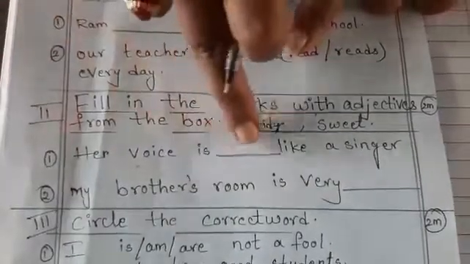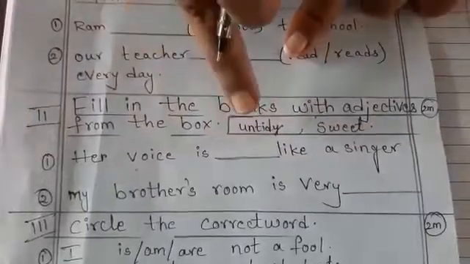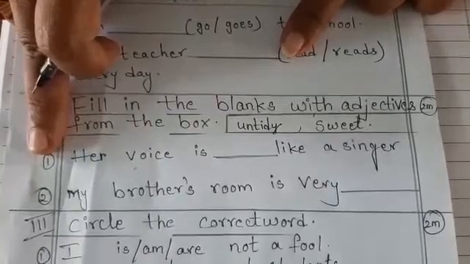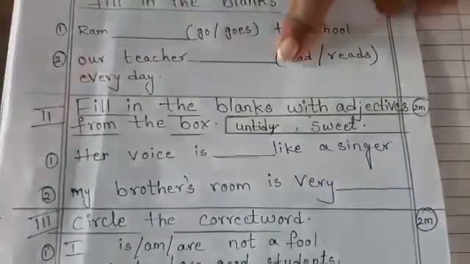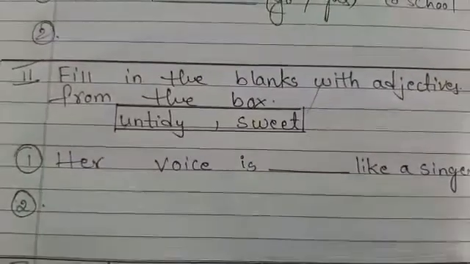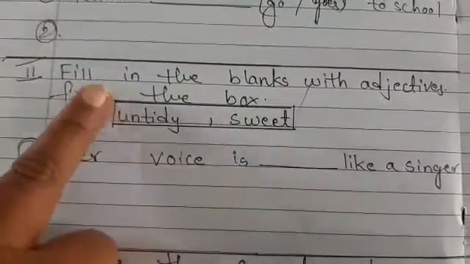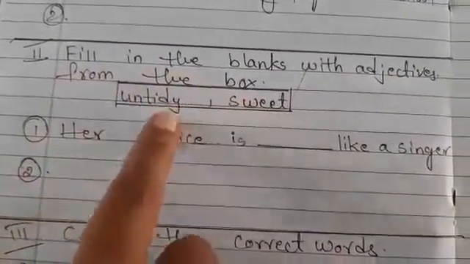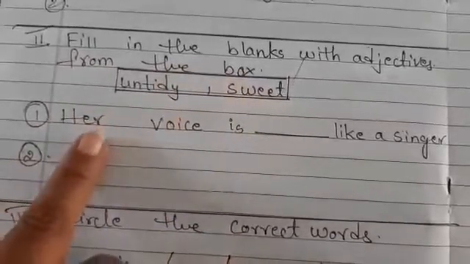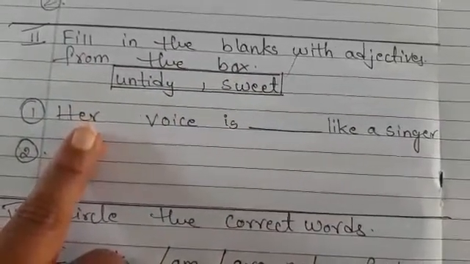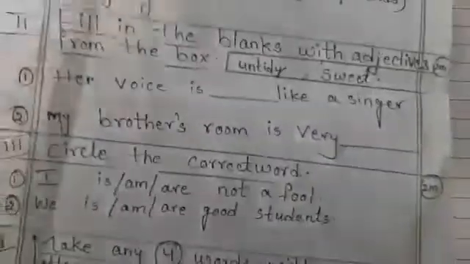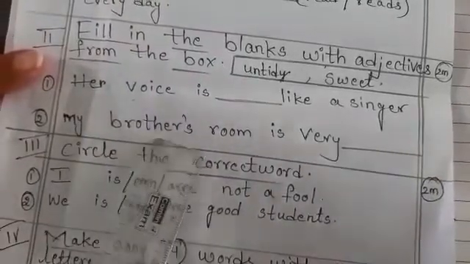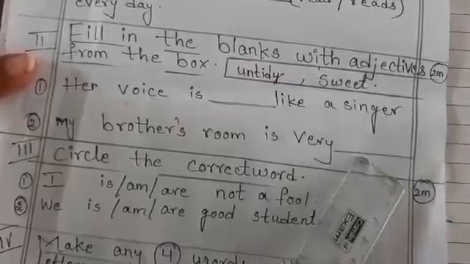Her voice is dash like a singer. What answer will come? Untidy or sweet? There you should write. Okay, let me write and show you one example. Now children, in the second bit, you should write like this. Fill in the blanks with adjectives from the box in your book, children. Draw a box like this and write two words here. Then write the first one here. I showed you, in this paper here it is like this. See, her voice is dash like a singer. Second one, my brother's room is very dash.